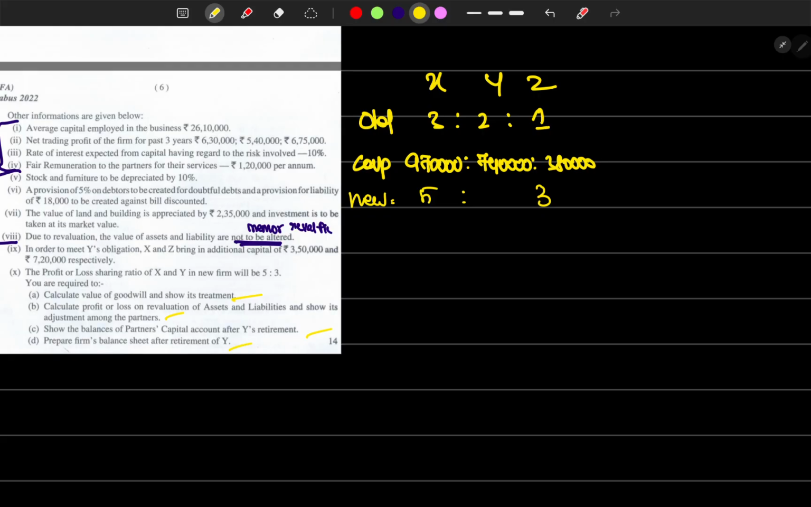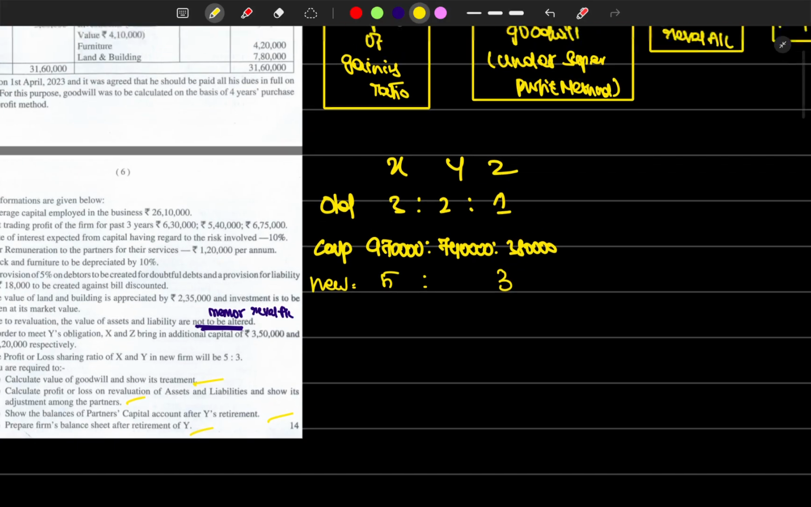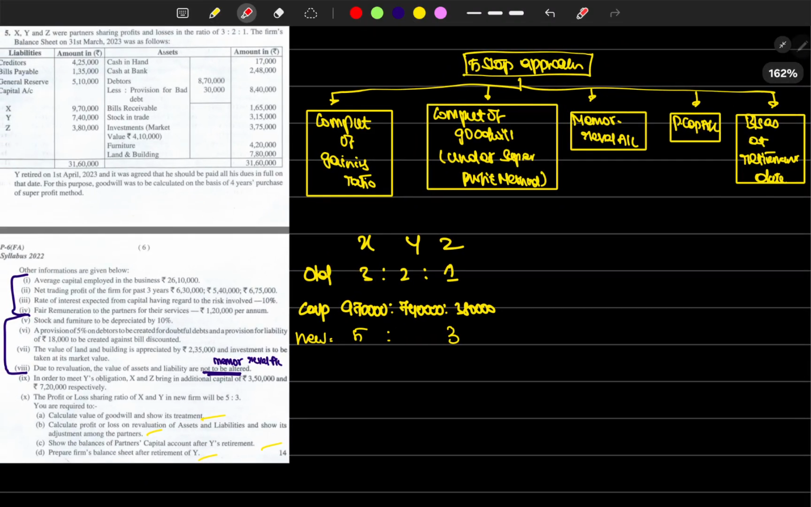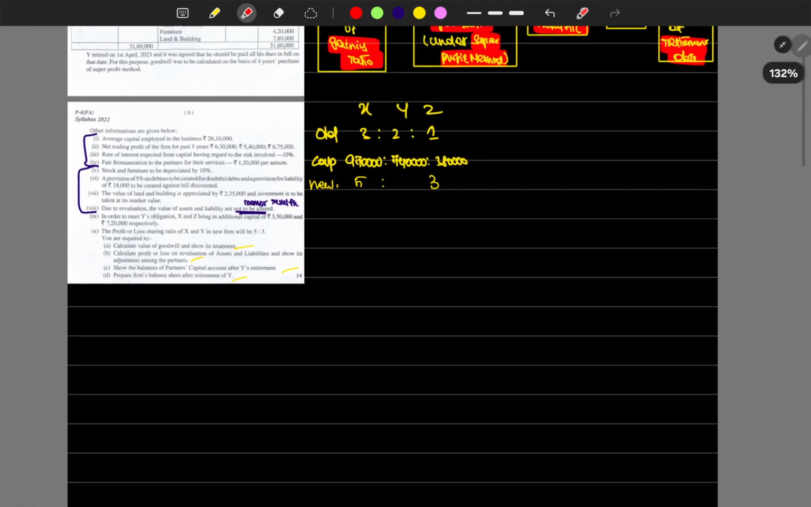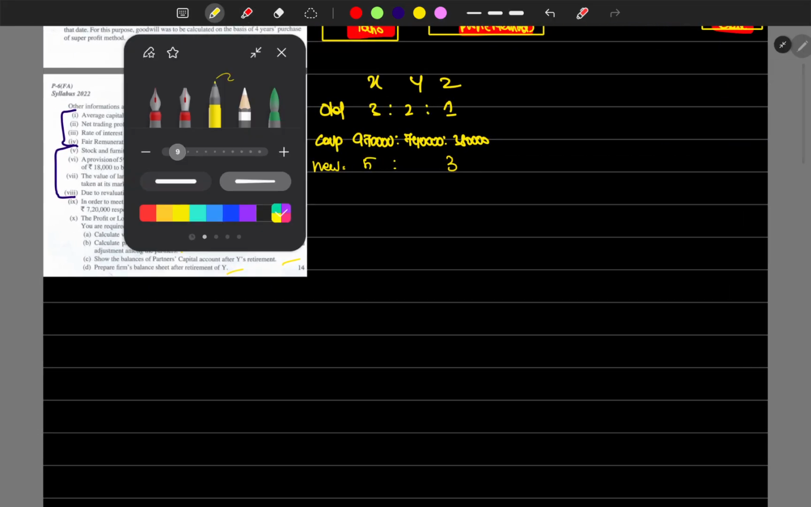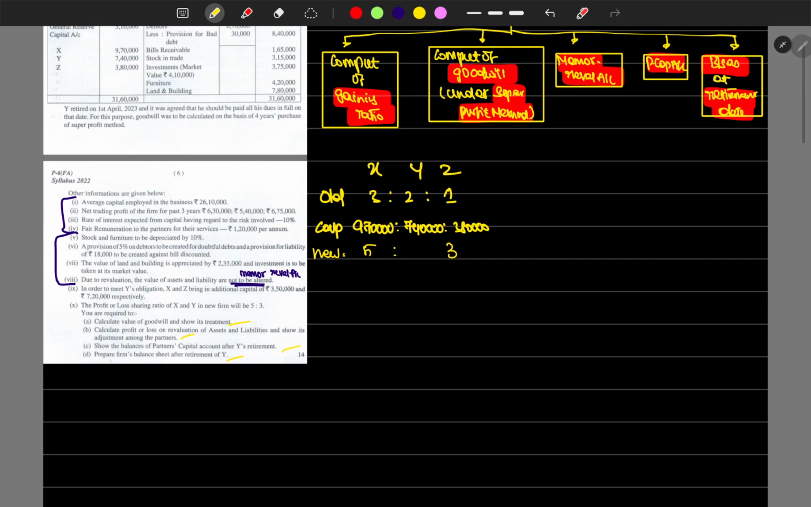So we have to find out the goodwill and its treatment, the profit and loss on revaluation, and then the partners' capital accounts. Totally, these are the 5 steps I have created here. The gaining ratio we have to find out, goodwill under the super profit method, then the memorandum revaluation, then partners' capital, then the balance sheet as on the retirement date. Now let's quickly start with the problem. What's the first step? First step is computation of sacrificing ratio.